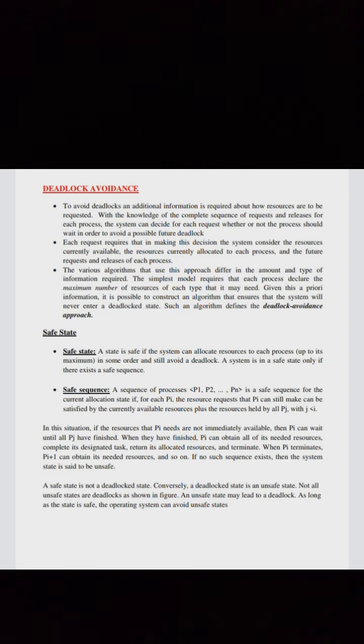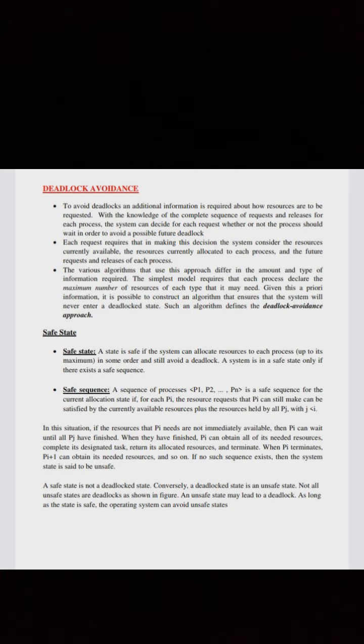Now let us see safe state. A state is safe if the system can allocate resources to each process up to its maximum in some order and still avoid a deadlock. A system is in a safe state only if there exists a safe sequence. A sequence of processes P1 to Pn is a safe sequence for the current allocation state if, for each Pi, the resource requests that Pi can still make can be satisfied by the currently available resources plus the resources held by all Pj with j less than i.